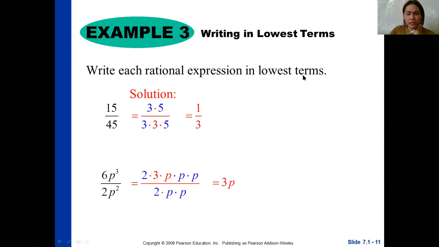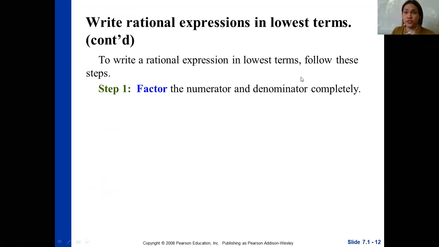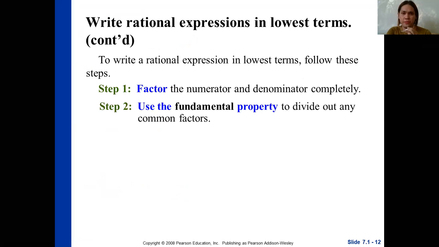Now, just to continue, to write a rational expression in lowest terms, follow these steps. Step number 1, factor the numerator and denominator completely. So you have to factor both numerator and denominator. Step number 2, use the fundamental property to divide out any common factors.